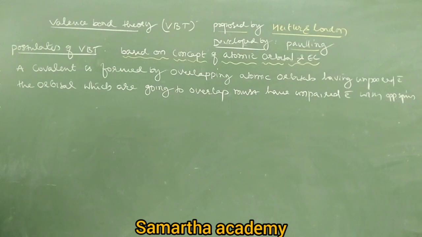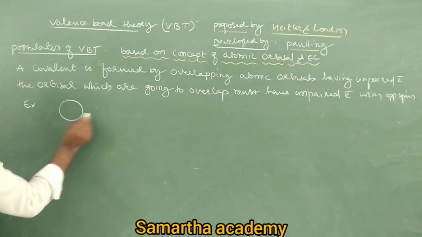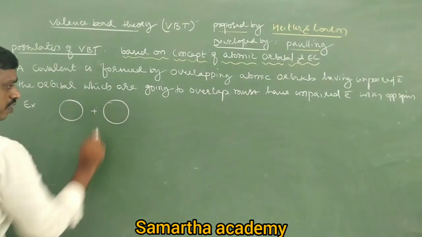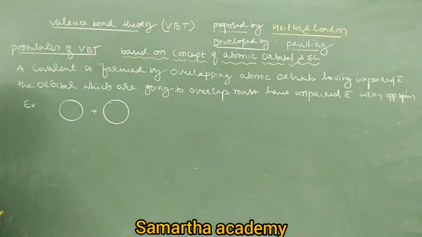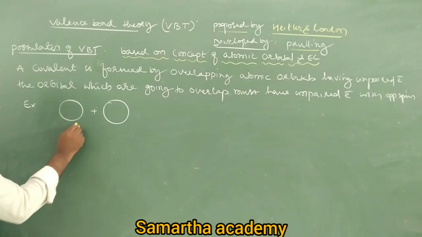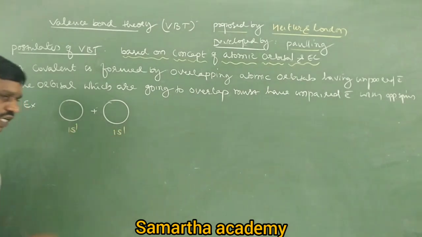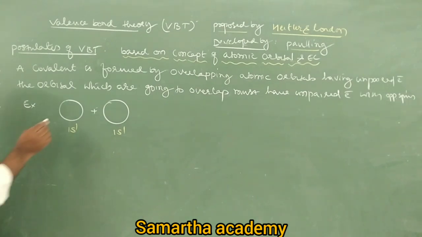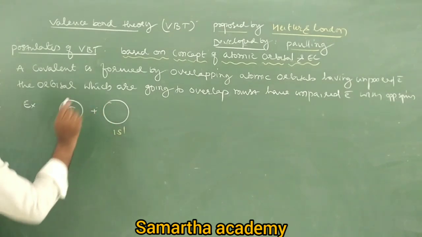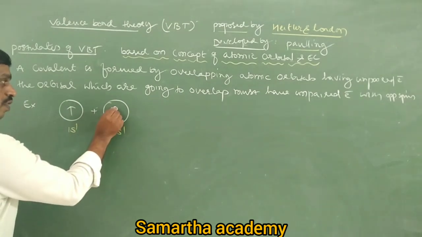You can write one example also here. For example, take this s orbital and another s orbital. Each has 1s1, so each s orbital has one electron. So this has one unpaired electron, and this has one unpaired electron.